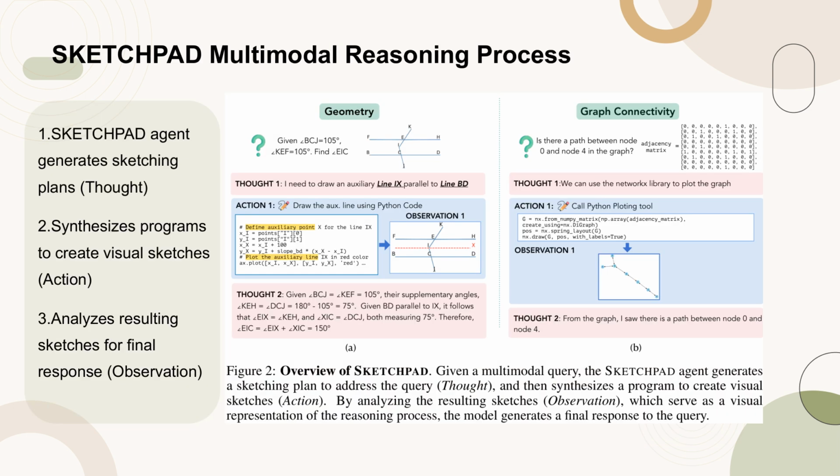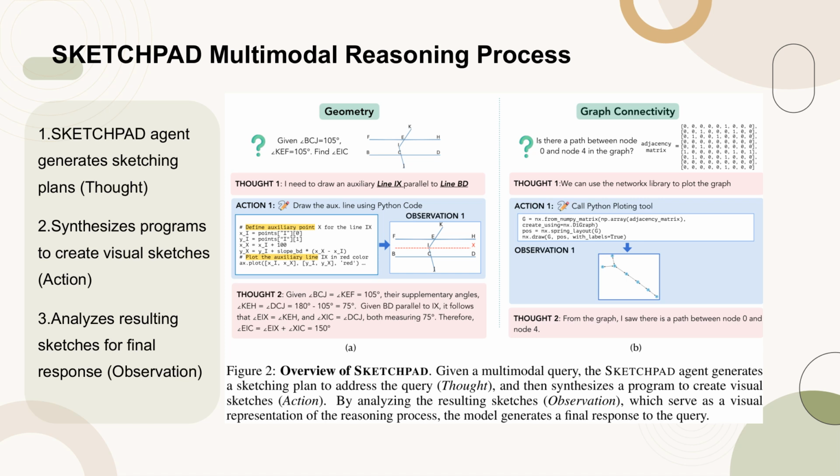Figure 2 illustrates the process of Sketchpad, a framework that enables multimodal language models to draw sketches as intermediate reasoning steps. The process begins with a multimodal query, which includes both visual and textual components. The Sketchpad agent then generates a sketching plan to address the query, referred to as the thought step.